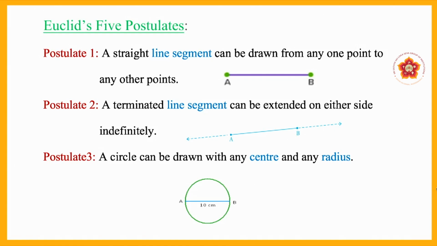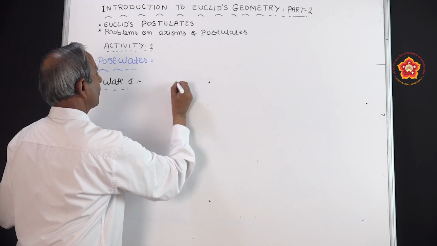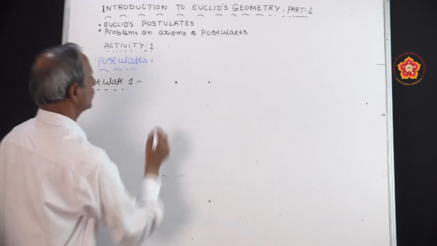A straight line segment can be drawn from any one point to any other point. Now we already studied in the activity: if two points A and B are given, how many lines are possible passing through both the points?